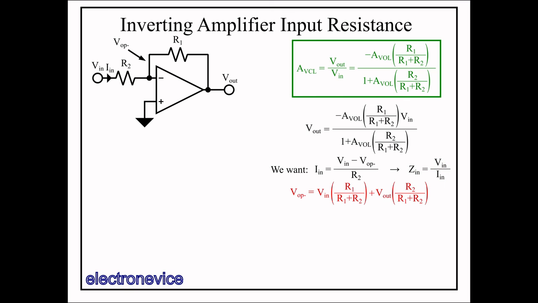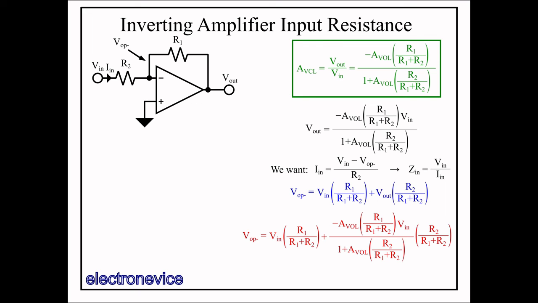Fortunately, we can start with this expression for VOP minus we derived earlier in the video, then substitute in our expression for Vout above to get an equation for VOP minus that is in terms of Vin and constants. So at this point, we've done all the conceptual mathematical steps, and the remaining algebra for computing Zin after this is a bit tedious and doesn't require anything weird or fancy like partial fraction decomposition or anything like that. So I'll show the slides for all the steps for completeness, but won't go over each step. The equations in blue at the top of each slide are just a copy of the last equation from the previous slide. Pause the video if you would like to take a closer look at each step.